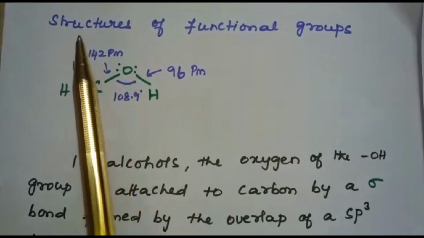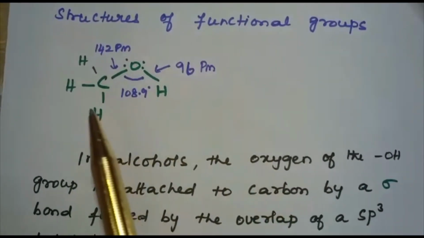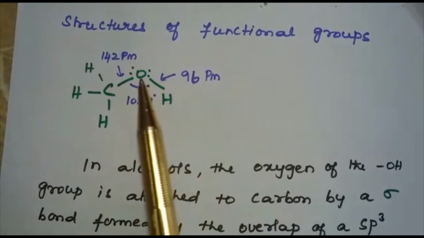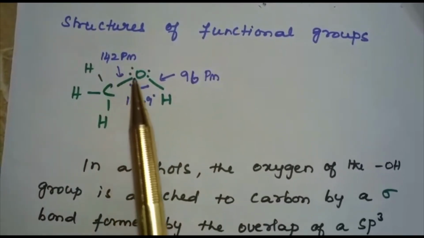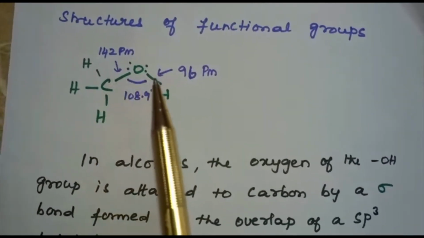Now let us discuss the structures of functional groups. Here you can see the simple alcohol structure, that is methanol. In alcohols, the oxygen of the OH group is attached to carbon by a sigma bond.